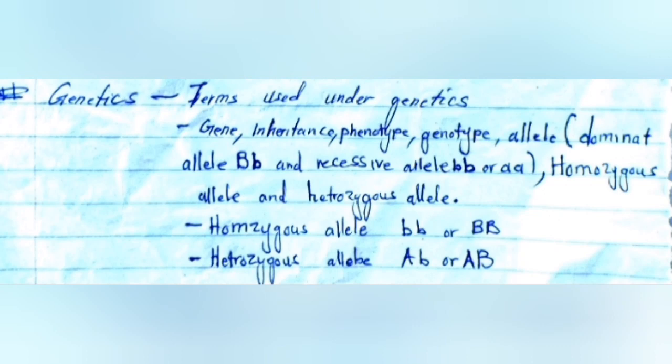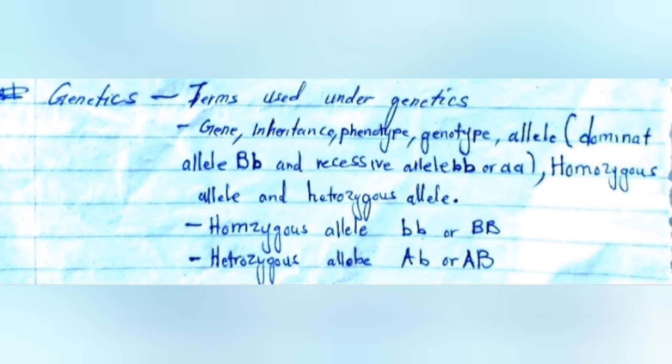So a recessive allele is less powerful, but a dominant allele is more powerful. In this case, we have capital letter B and small letter b. Capital letter B is a dominant allele and small letter b is a recessive allele. Recessive alleles are represented by small letters, and dominant alleles are represented by capital letters.